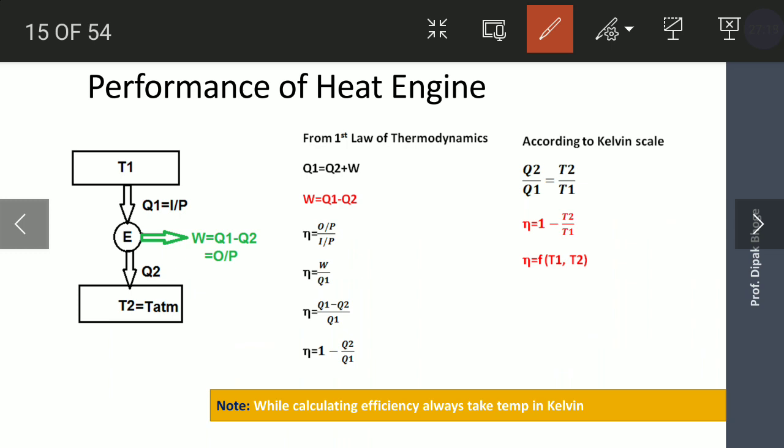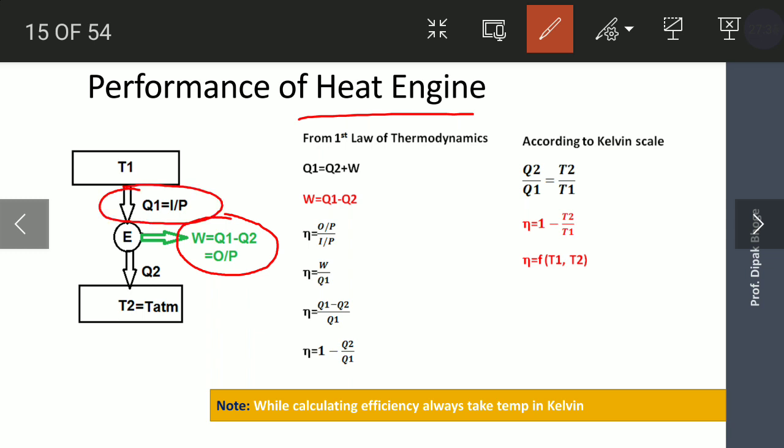This is just how to find out the performance of such heat engines. In this heat engine, the green colored arrow is the output, and Q1 is the input.